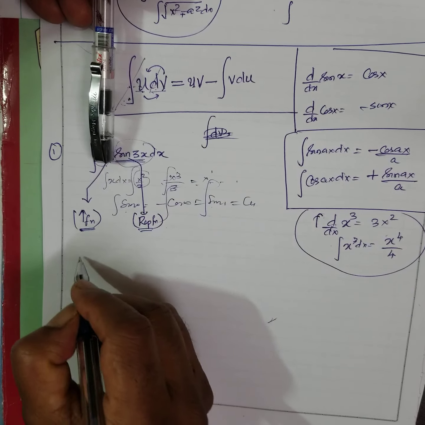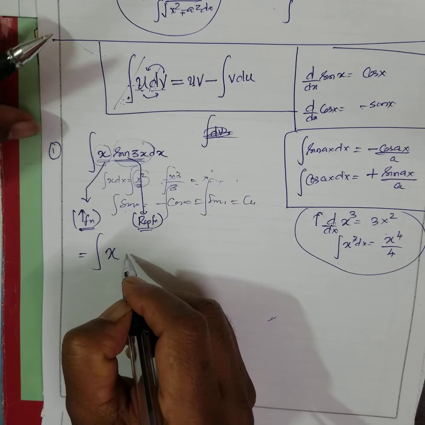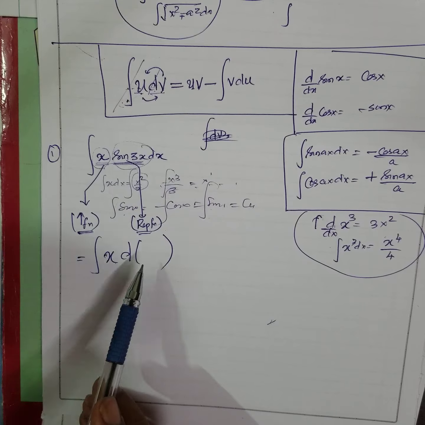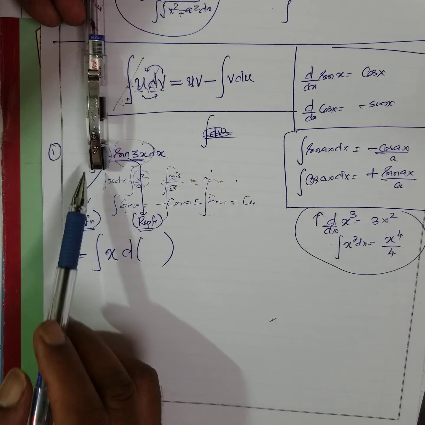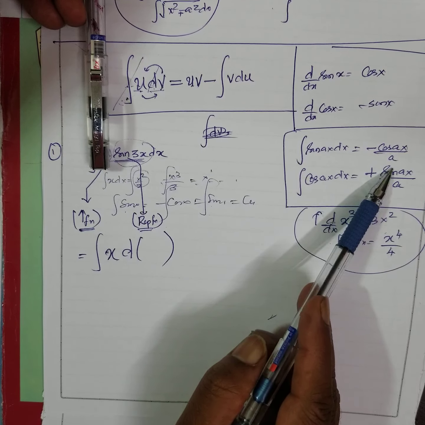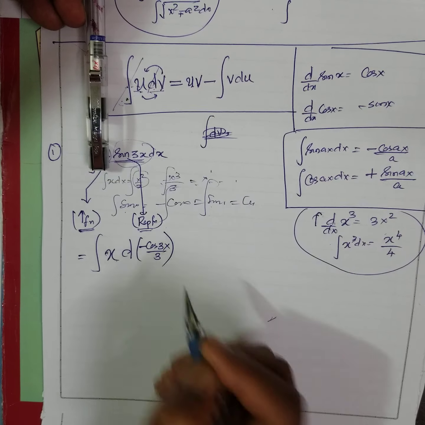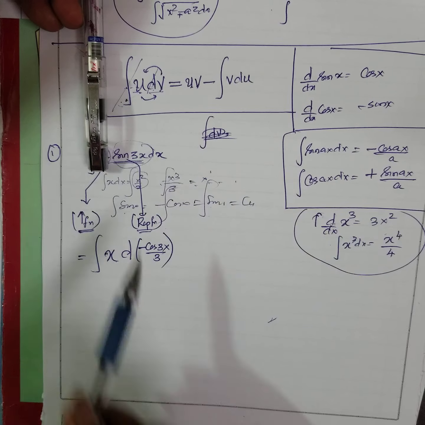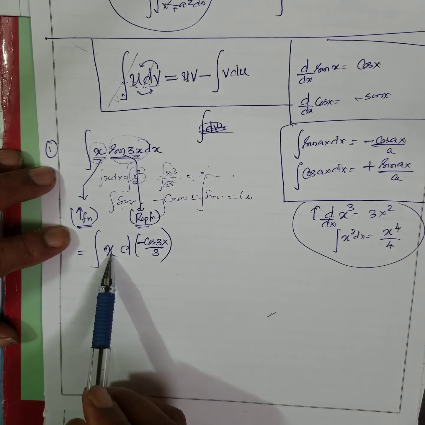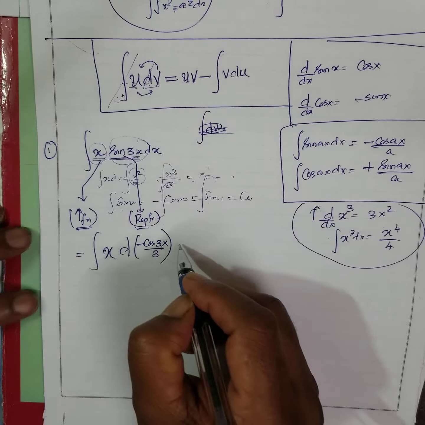Here, what I do is close this. That is equal to, first I write x, that is the increasing function, then I put d, then I close this. What you see here is the integral of sin 3x. The integral of sin ax is minus cos ax by a, isn't it? Here the integral of sin 3x is minus cos 3x by 3. Can you follow? Now, how does it look? Integral of u dv. What is the method?